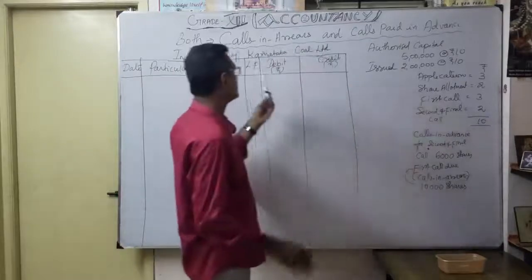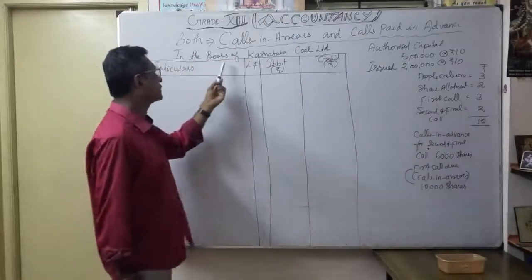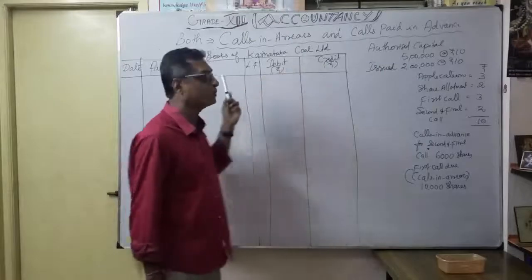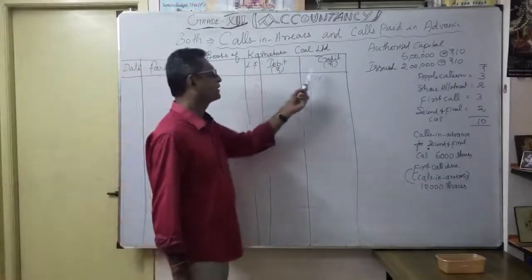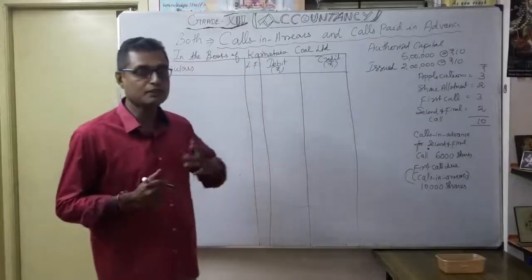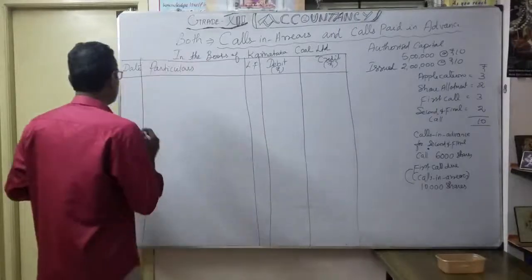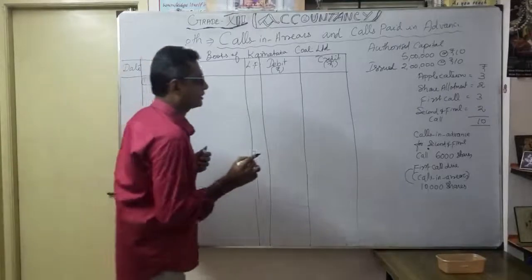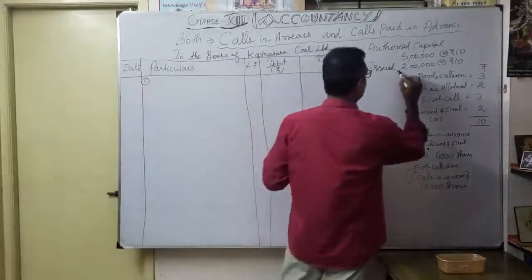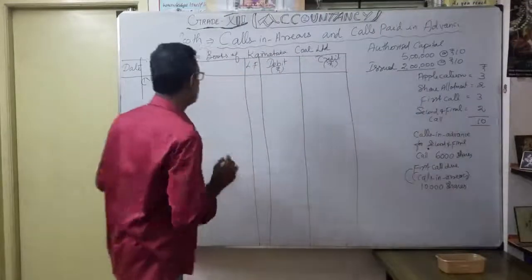Then we are going to start the format in the books of Karnataka Coal Limited: date, particulars, ledger folio, debit and credit. Now we are going to start the transactions one by one. What is the first one? The first one is application. How much did they issue? 2 lakhs. So naturally, what is the entry?